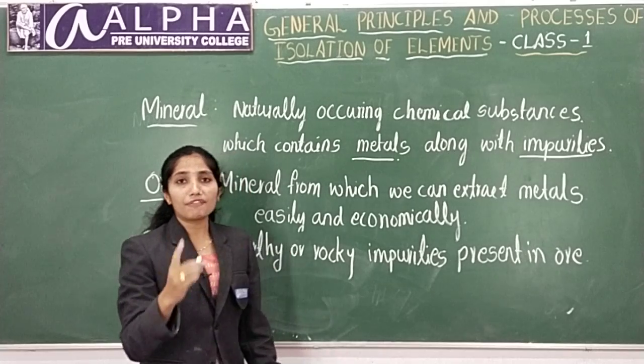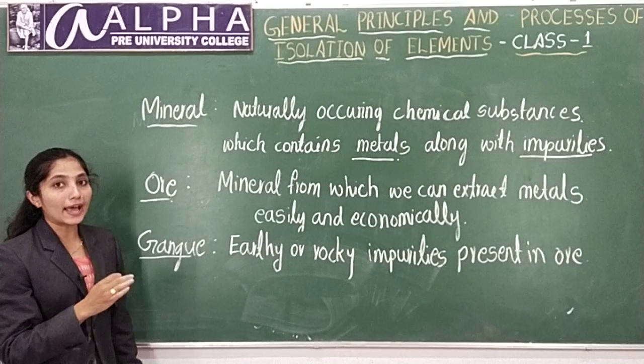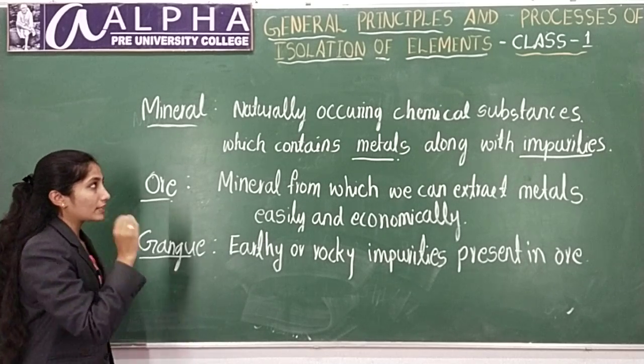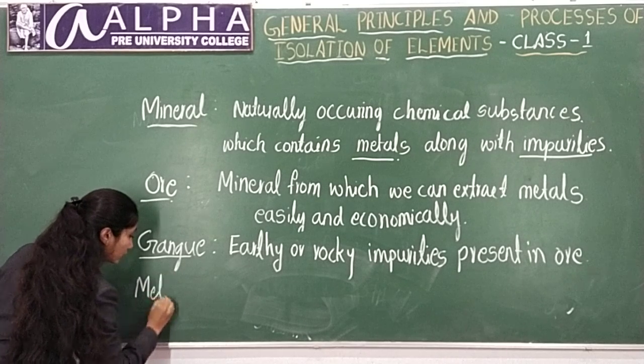The process of extraction of metals from its ore is called metallurgy. What is metallurgy?